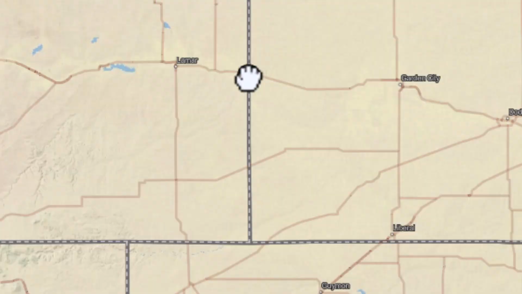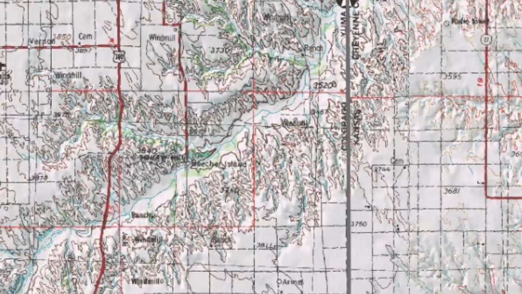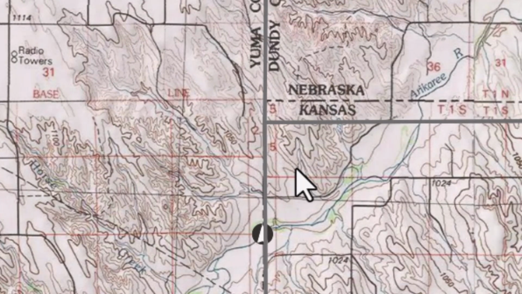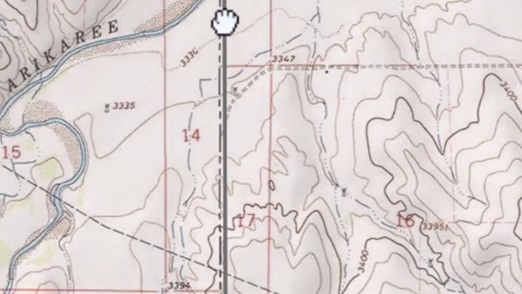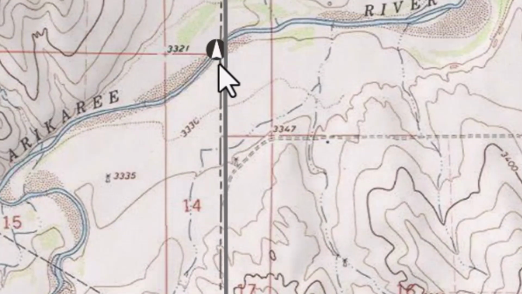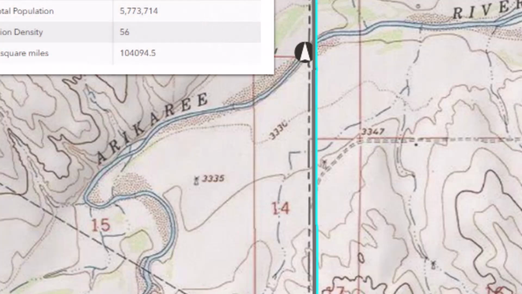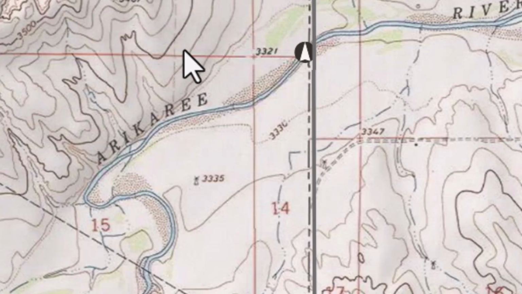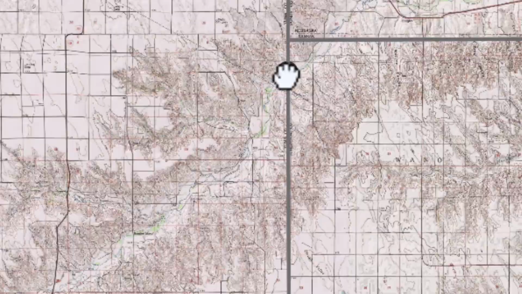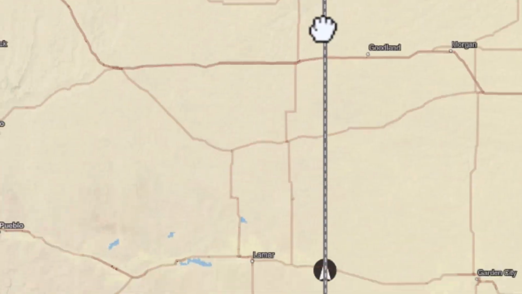Let's go north to where the Arickaree flows into Kansas from Colorado, not too far from the Nebraska-Kansas-Colorado border or tri-point. And that other one, let's compare that elevation to this. Okay, this is 3,324. The contour interval there is exactly 20 feet. So we're going to call this 3,310 feet, according to this map. It's always important to say according to the data set that we have at our fingertips, which is the 1 to 24,000 scale USGS topo map.